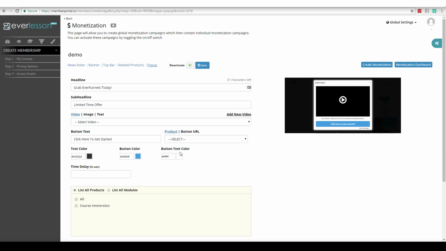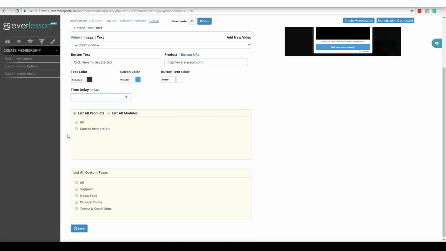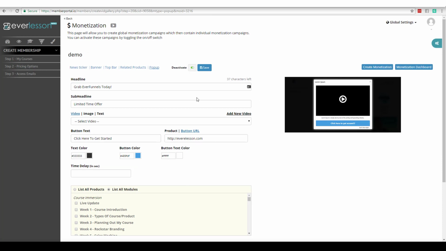And now we're going to decide, okay, do we want it to go to one of our sales pages inside of our course, or do we want to do an external link? So I'll go ahead and do an external link. And now we come over here and we choose our text color, we choose our button color and our button text color. And if we want, we can even delay this. And then this is a menu you're familiar with, all products, or individual lessons. And that's how easily you're going to go about creating your monetization inside your course.